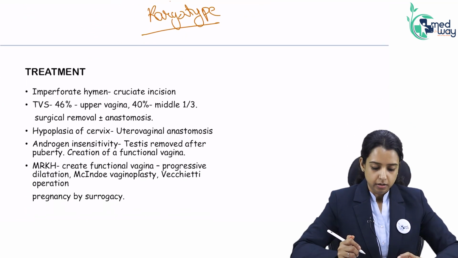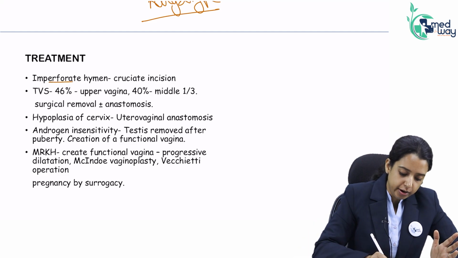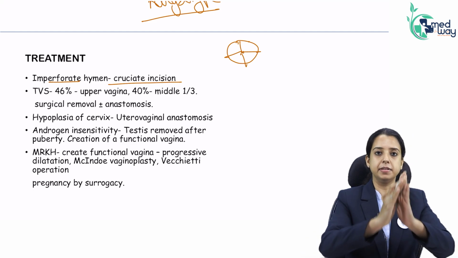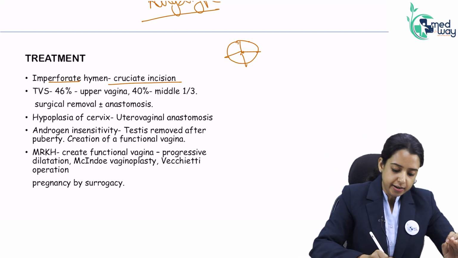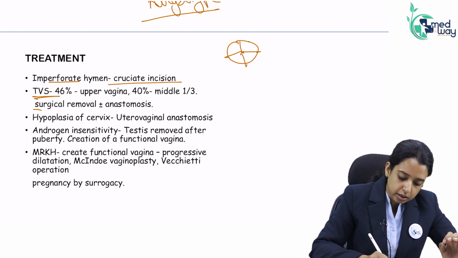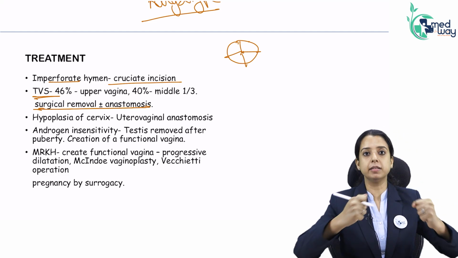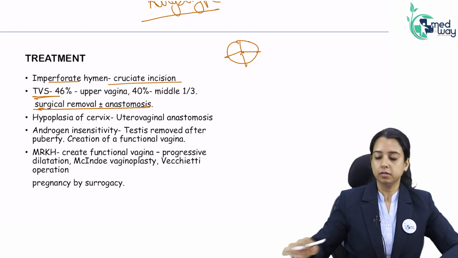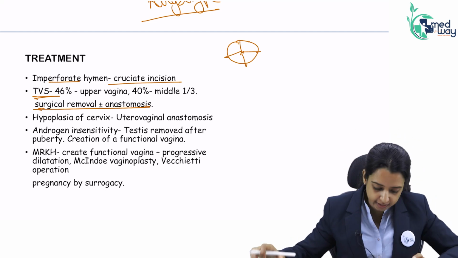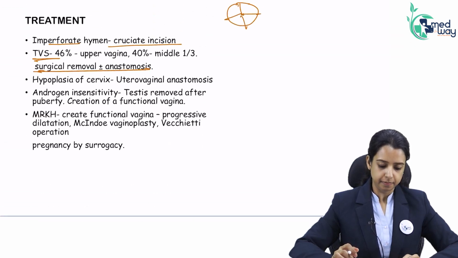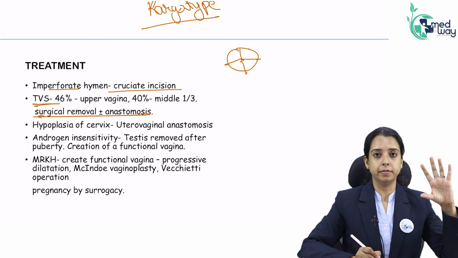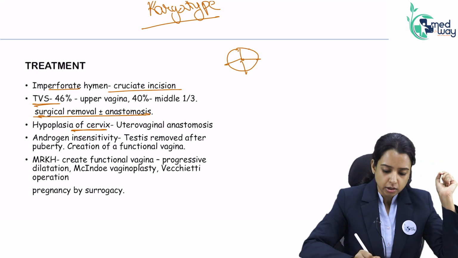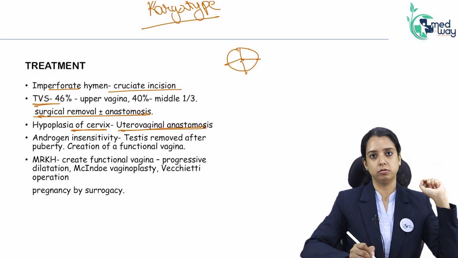Right? How will I treat? We have already read. Imperforate hymen, cruciate incision. This is imperforate, so I will give an incision like that and it will just open the flaps. If it is a septum, then I need to do surgical removal and anastomosis. It's a thick muscle you are removing, so you need to anastomose it. If there is hypoplasia of the cervix, making the cervix is very tough. So what will we do? Uterovaginal anastomosis.